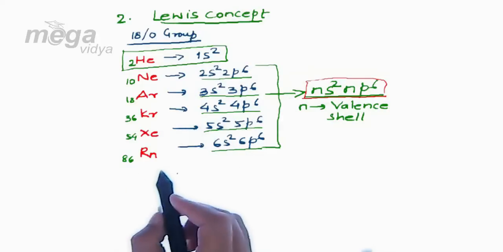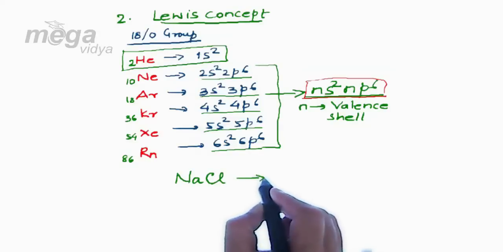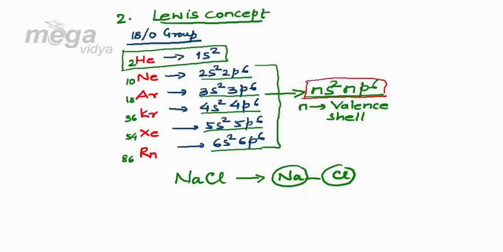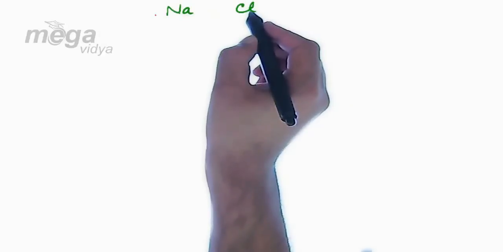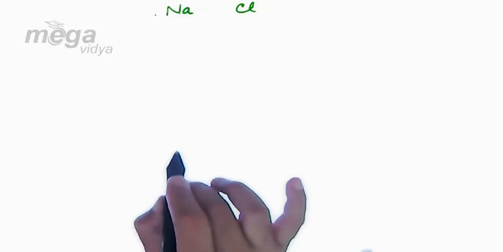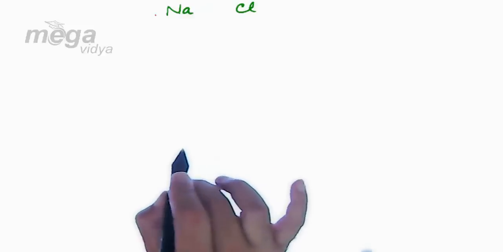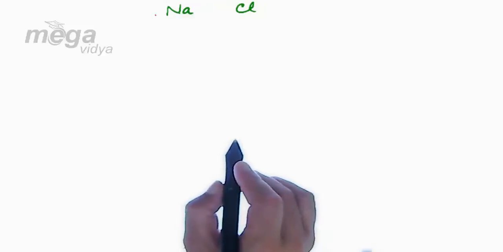So let us consider an example where we shall be talking about the NaCl molecule, in which sodium and chlorine have been bonded to each other. Now let's check out that NaCl is a molecule in which sodium and chlorine atoms are bonded to each other by the loss and gain of electron, which we will discuss further. Just for the sake of understanding how or what kind of configuration an atom can attain after bonding, that we are looking at here. More details will be found in the later part of the chapter.